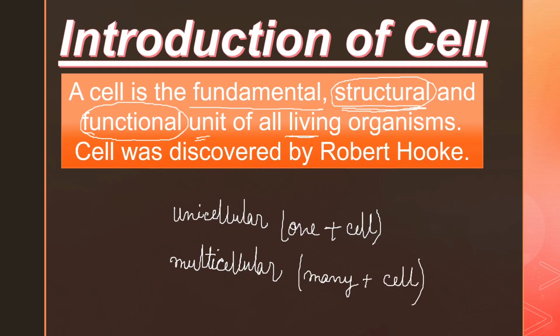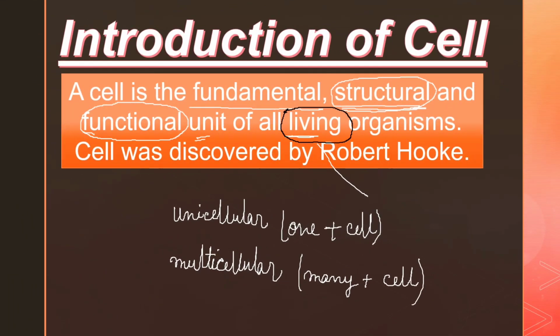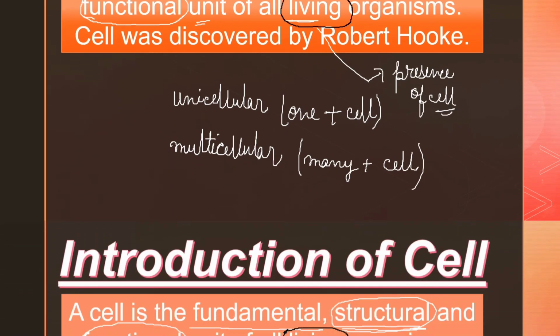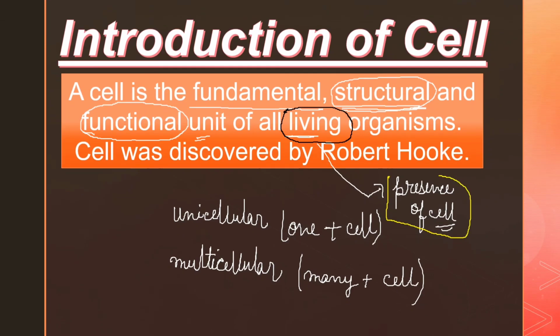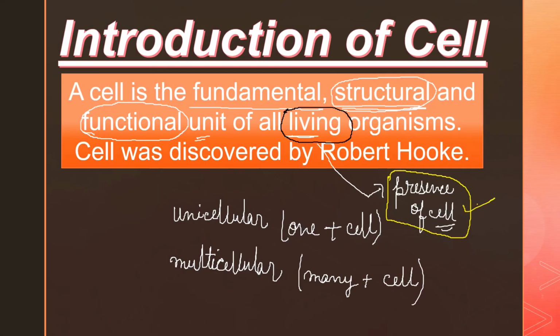How can we distinguish between living and non-living organisms? Living organisms can be distinguished from non-living organisms by the presence of cells, right? We also learned many differences between the living and the non-living from our preliminary stages. But coming to the higher stage, we learn that the presence of the cell is the most evident character that differentiates a living organism from non-living organisms.